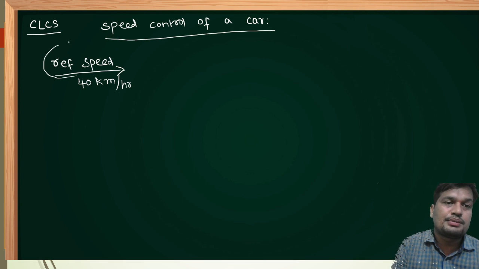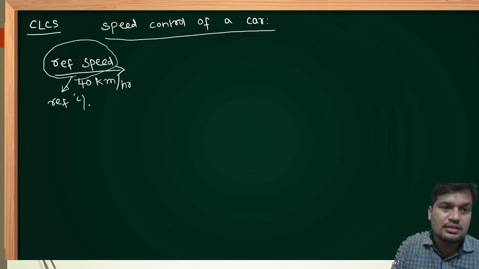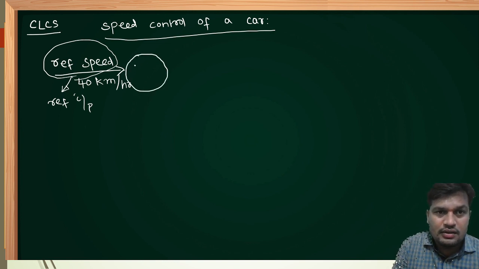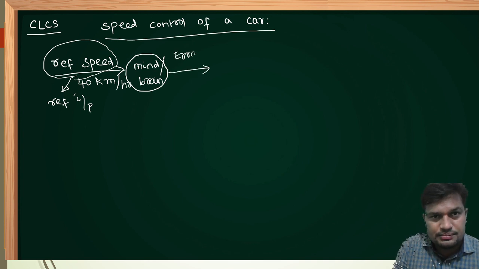This is my reference speed, also treated as reference input to the system. Now, an error detector is required to check this always. That error detector is my mind, or else we can also call it the brain. It will give the error signal.